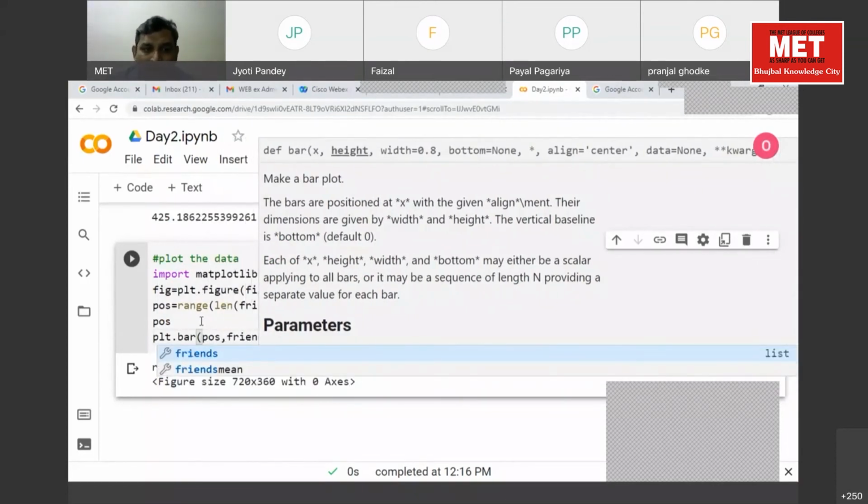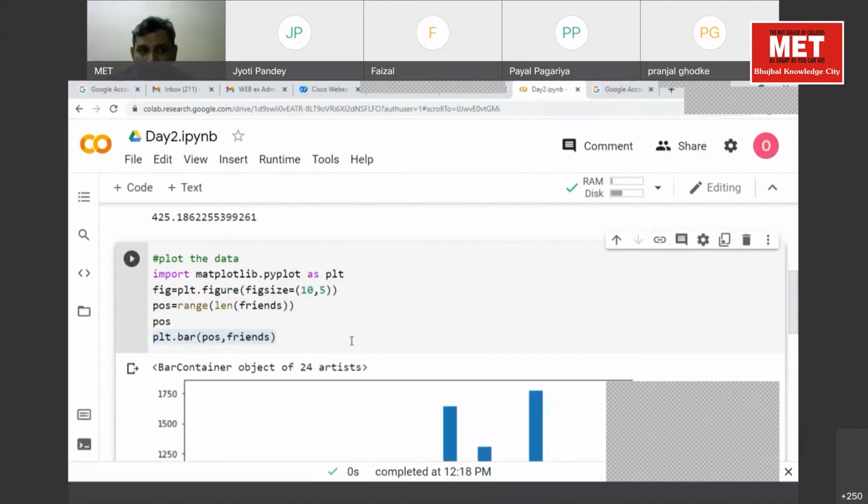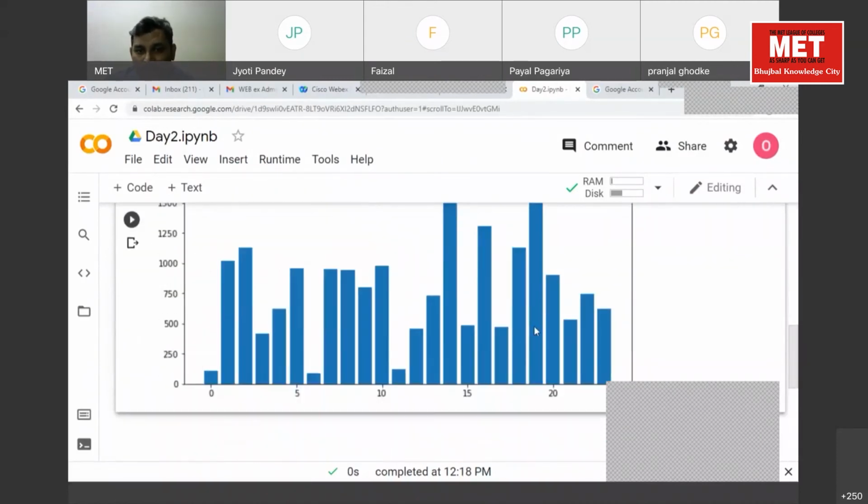We'll not see the rest of the parameters as of now. Okay, execute this. Are you getting the bar plot?